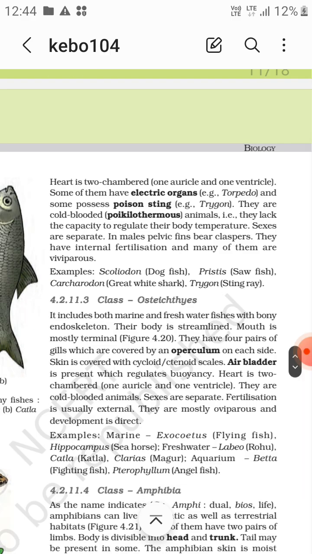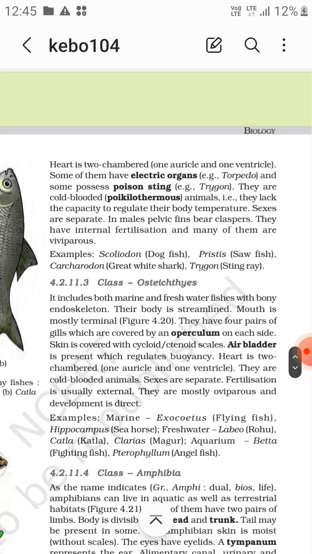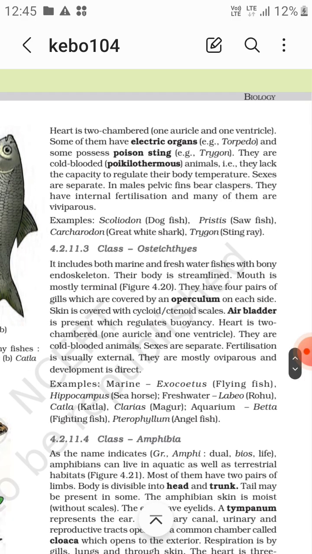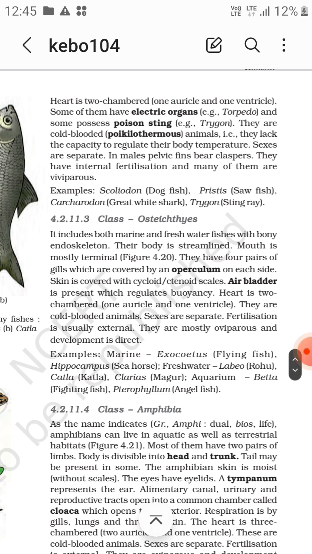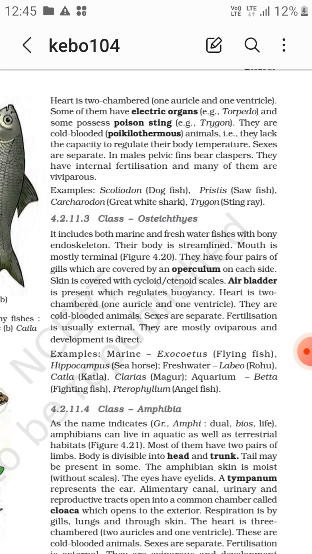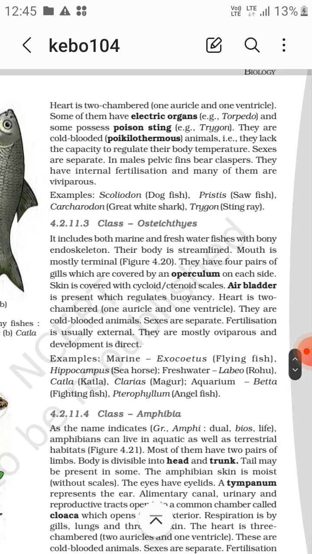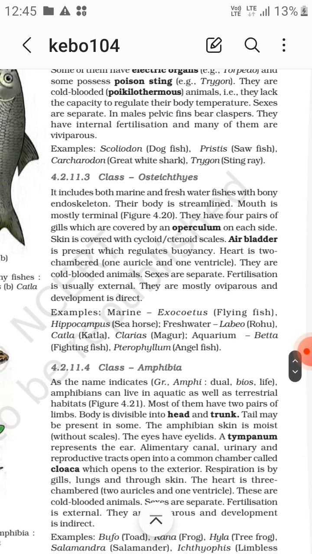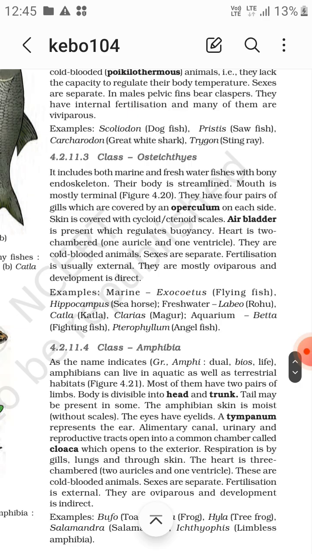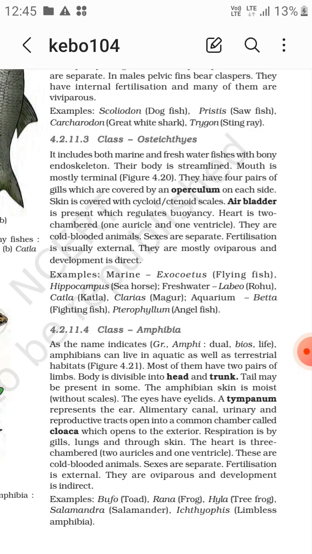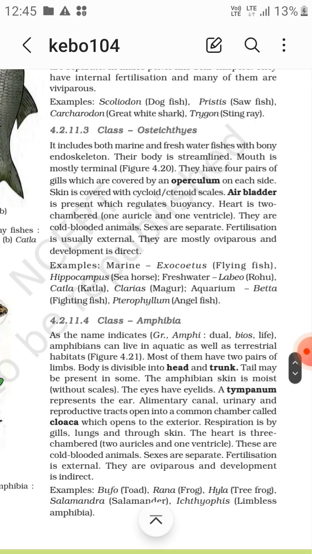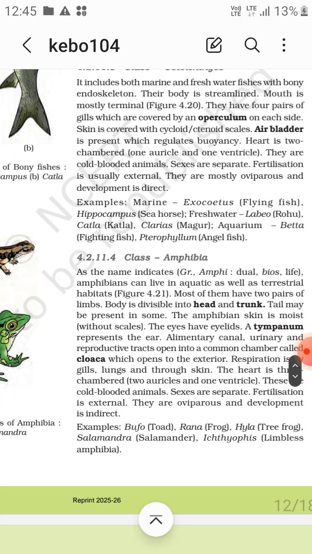The heart is 2 chambered, and they are cold blooded, with sexes separate. Fertilization is usually external, whereas fertilization is internal in Chondrichthyes. It is mostly oviparous, while Chondrichthyes are oviparous and viviparous, and development is direct in Osteichthyes. Examples: marine Exocoetus, flying fish, Hippocampus, seahorse; freshwater Labeo rohu, Catla, Clarias magur; and aquarium fishes in which Betta, that is fighting fish, and Pterophyllum, that is angelfish.